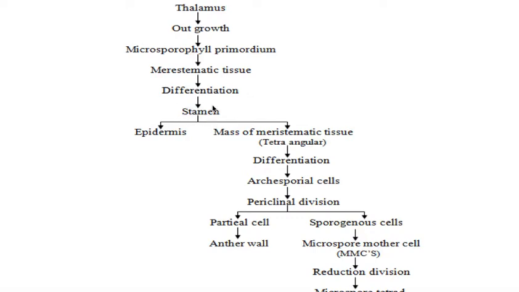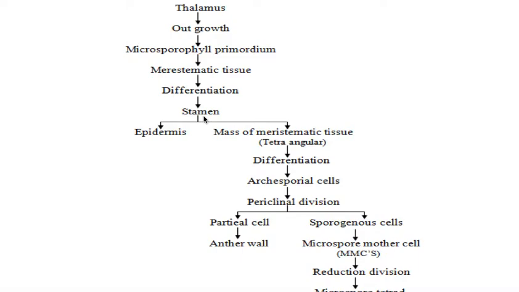And this stamen consists of two parts. The first one is called the filament, which is the stalk, whereas the anther is the fertile part, which is a bilobed and tetrathecous structure. Now, this is the stamen. I'm talking about the immature stamen, a just now formed stamen. Hope you know the meaning of immature stamen. Immature stamen means a just now formed stamen, which does not have the ability to produce pollen grains. I can say young stamen.